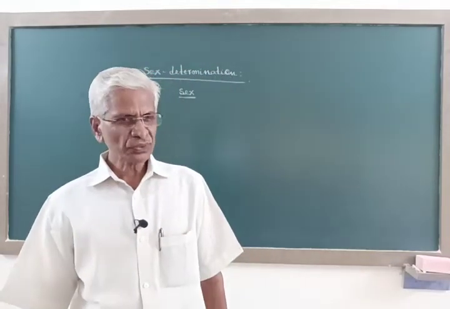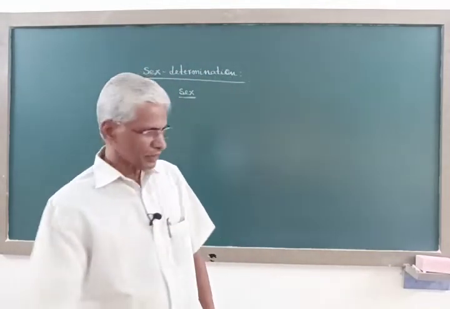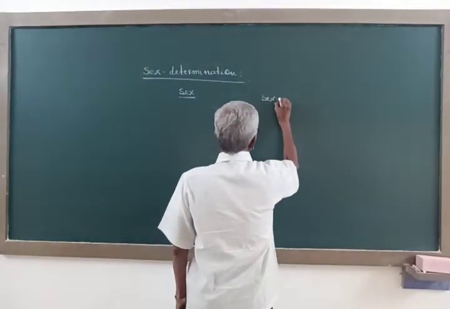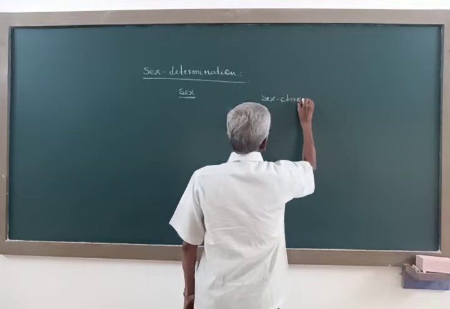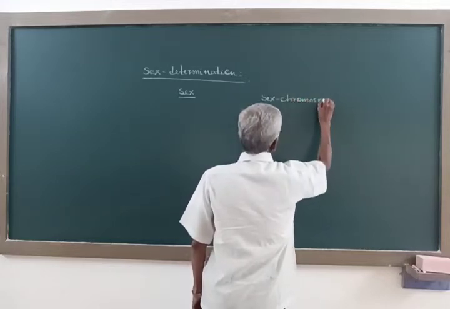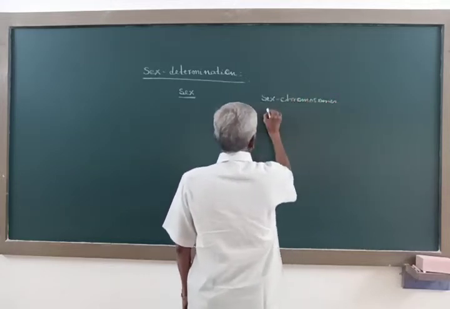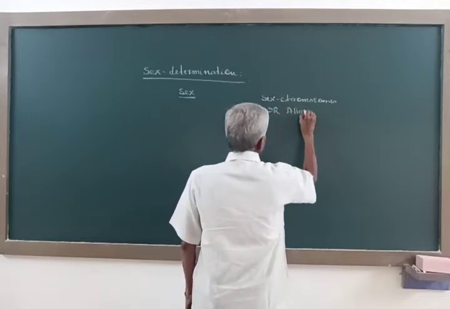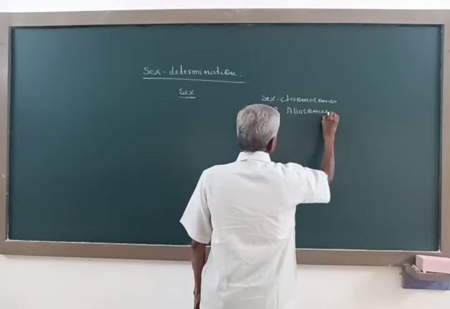Now, such chromosomes are called sex chromosomes. These sex chromosomes are also called allosomes.